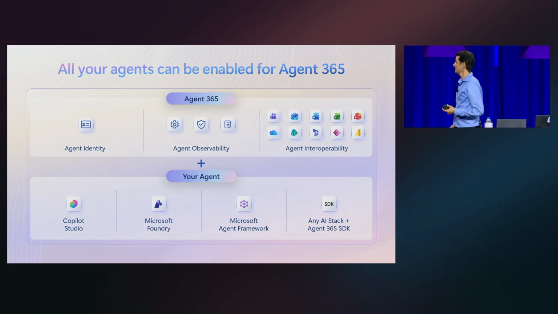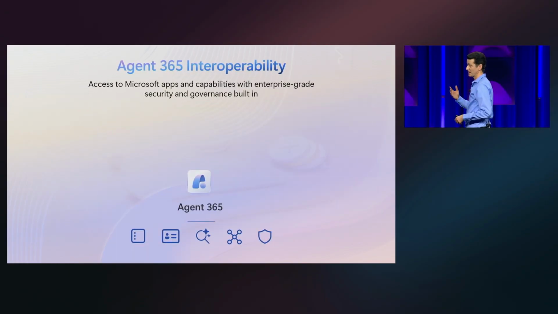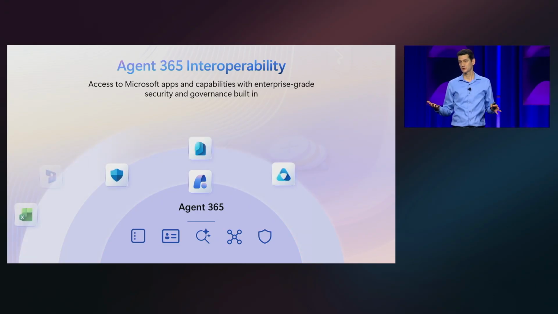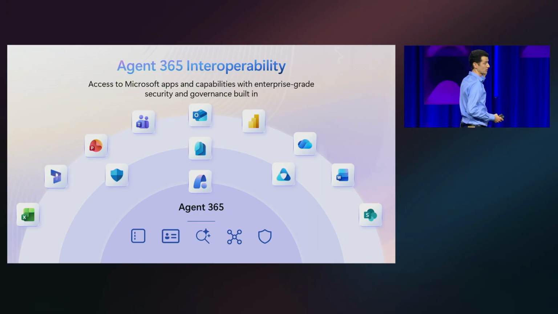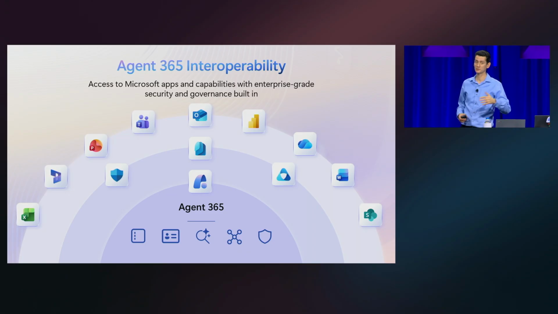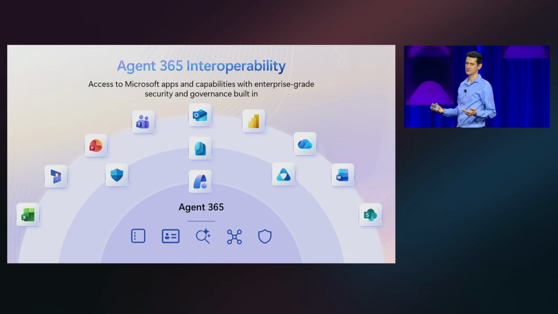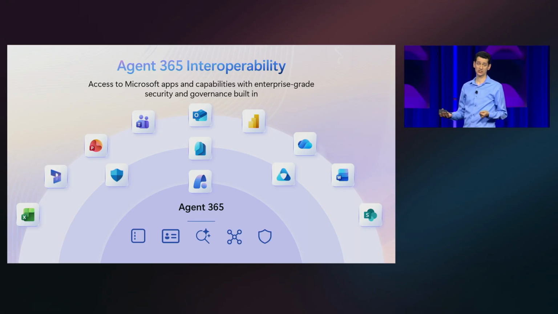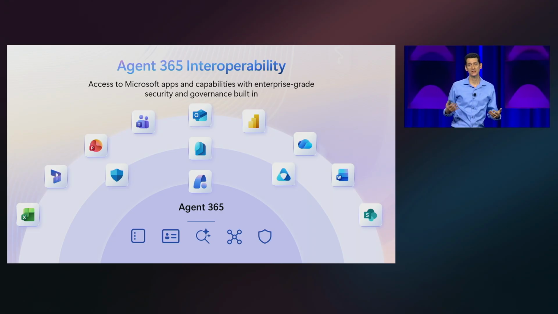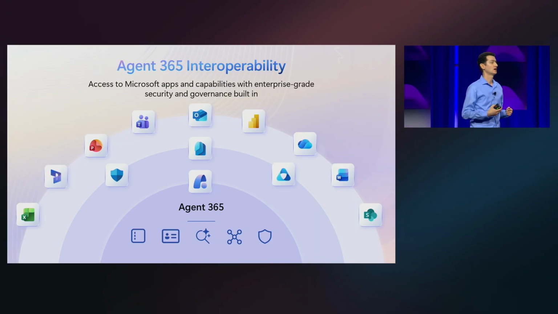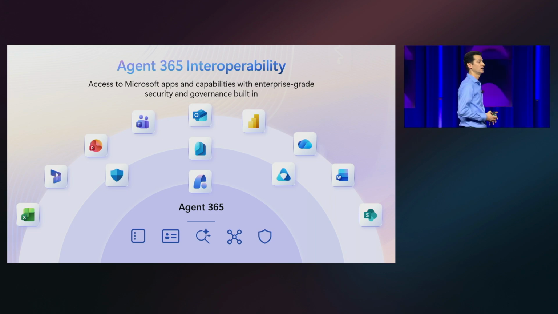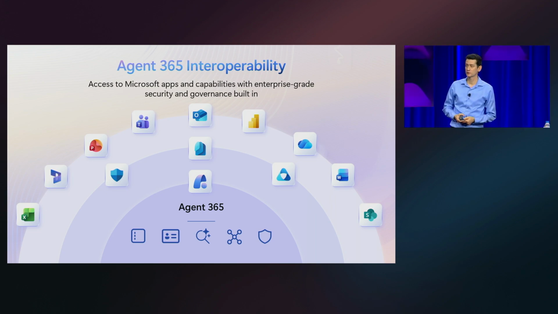At a high level, what we have made available as of today, if you are in the Frontier Preview tenant, you can make use of a lot of these tools, and I'll show them in detail in a moment, that basically enable your agent to utilize and access the applications that your organization uses: emails, chat messages, Word documents, PowerPoints, Excel, OneDrive, SharePoint, and plug directly into the workflows of your business.